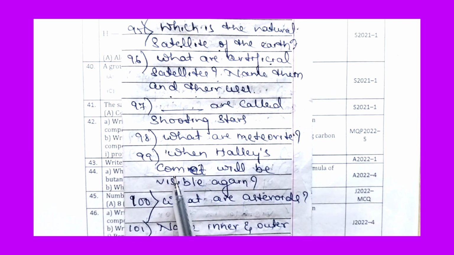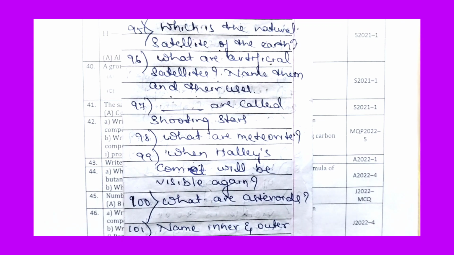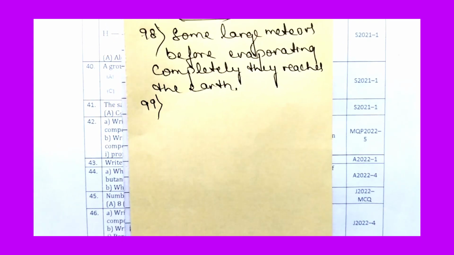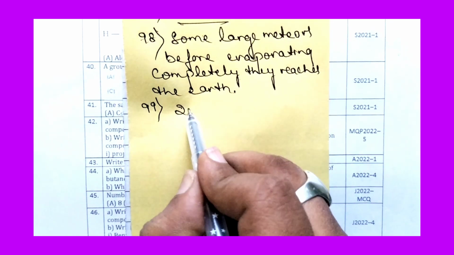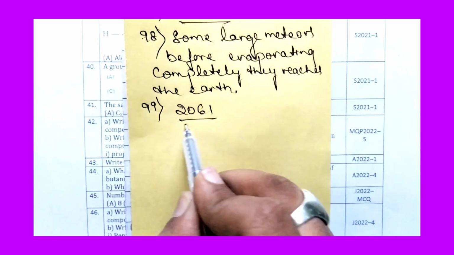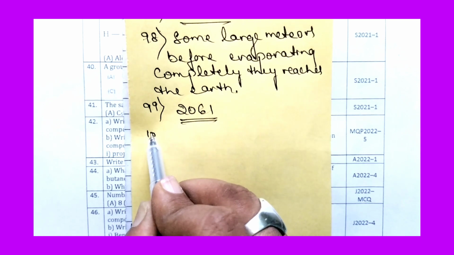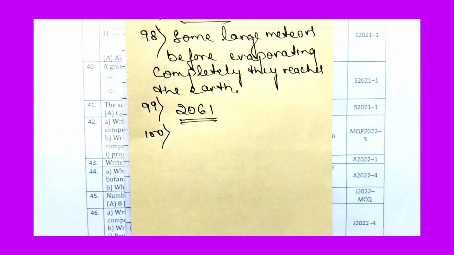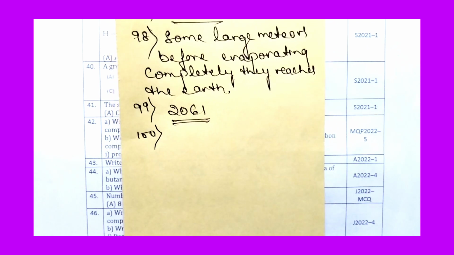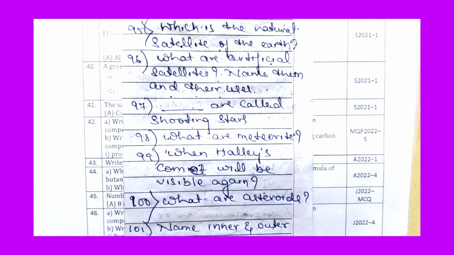When will Halley's comet be visible again? It will be visible in the year 2061. Again in 2061 we will be able to see Halley's comet. For every 76 years we can see the comet. Now let us move to the 100th question.